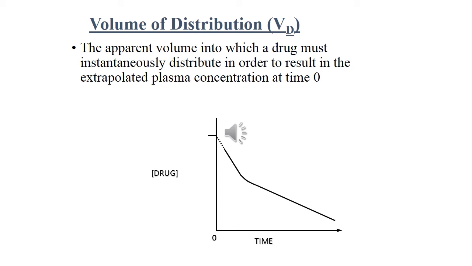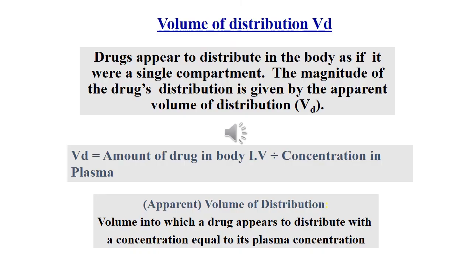It describes the amount of the drug present in the body as a multiple of that contained in a unit volume of the plasma. It is the ratio of the dose of the drug administered through the intravenous route to the plasma concentration of the drug.